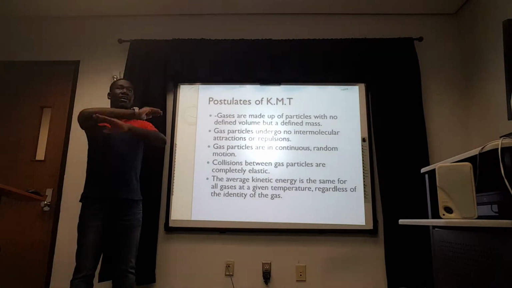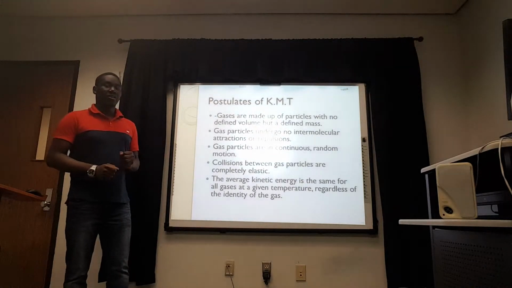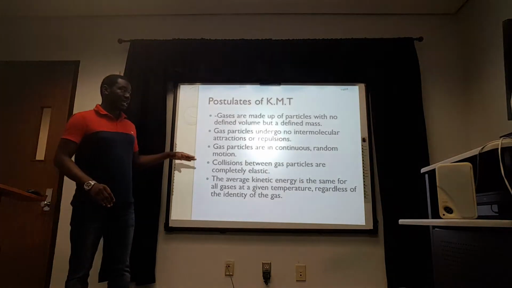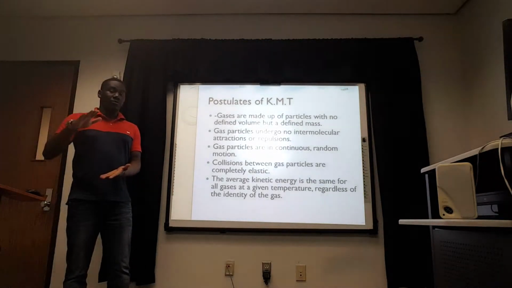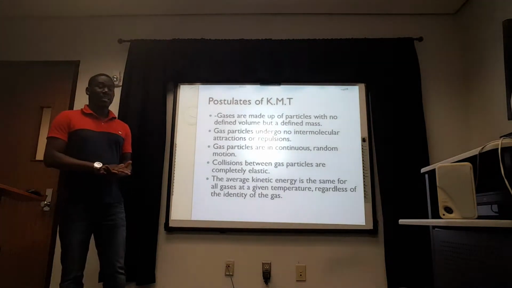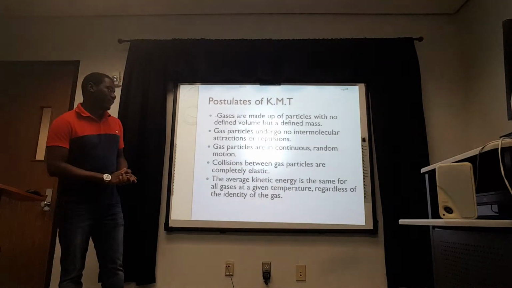So they're just haphazardly moving and bouncing off the walls of the container, bouncing with each other, but they're constantly in a state of motion. The only way to get these gases to stop moving is by lowering the temperature to absolute zero, and at that point, there's no gas particle moving because it's absolute zero. That's the lowest temperature you could get.